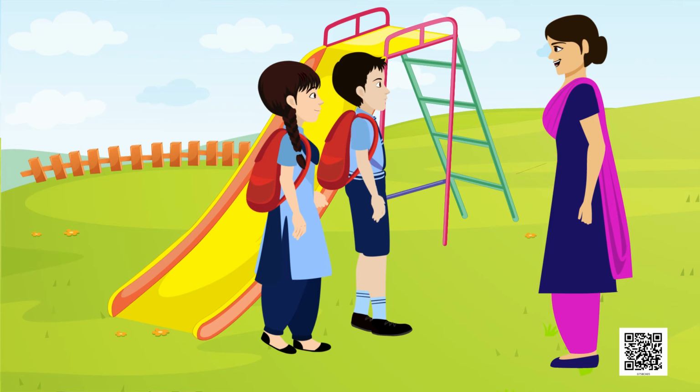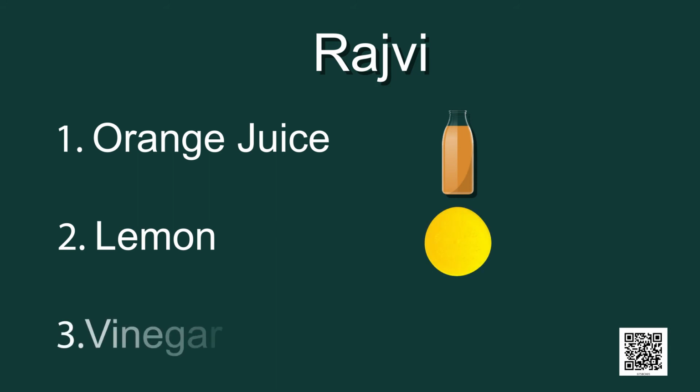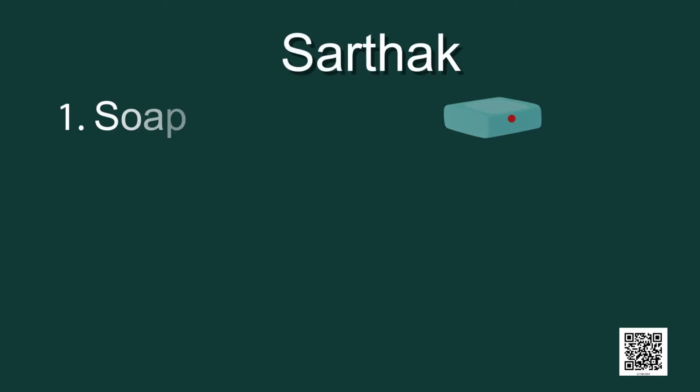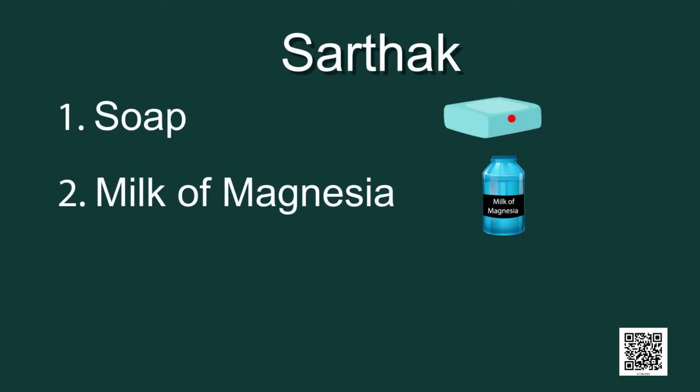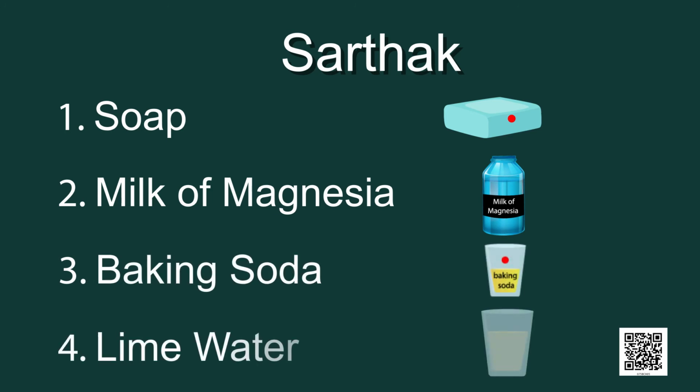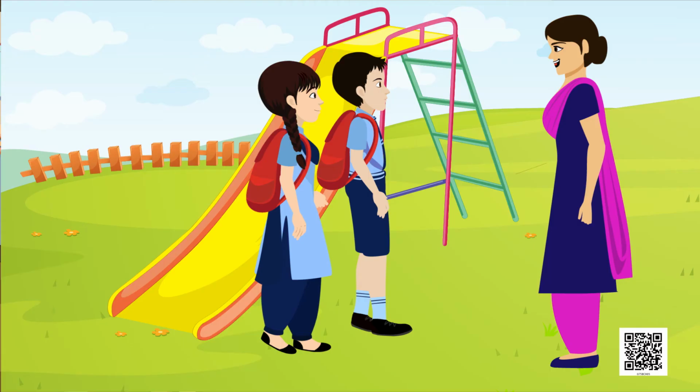Now, both of you show me your substances. Rajvi, first you tell. Ma'am, I got these three things: orange juice, lemon, and third is vinegar. Sarthak, for winning this game, you should have four things. Yes, ma'am, I have four things: soap, milk of magnesia, baking soda, and lime water. Congratulations, Sarthak, you won the game.